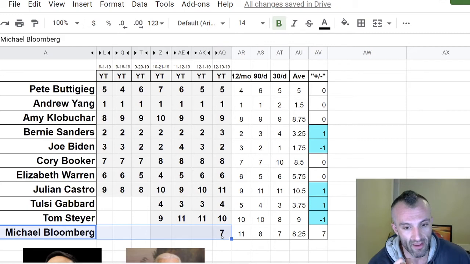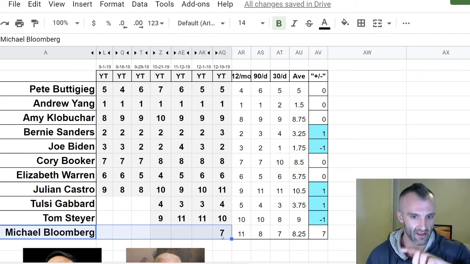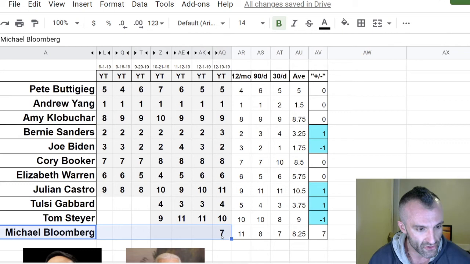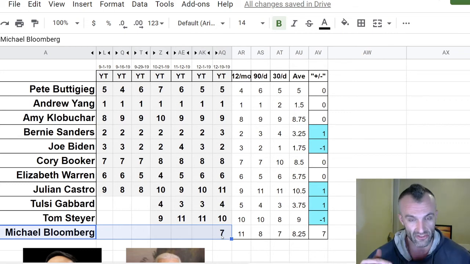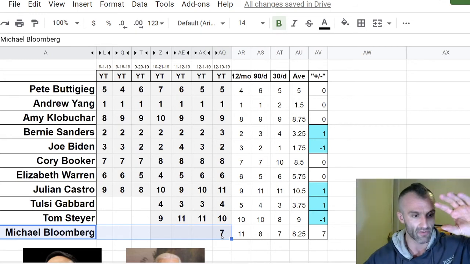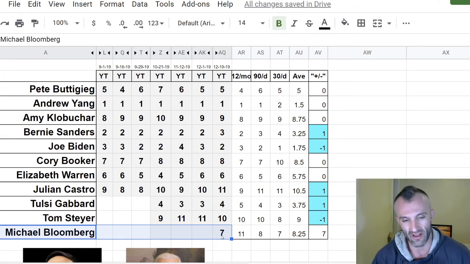So I don't know if he's just going to sit at the very, you basically have 2 groups. You have the top 5 or 6 people, which are Pete, Andrew, Bernie, Joe, Elizabeth, and Tulsi. So you have those top 6, and then there's everybody else. And everybody else is off by such a big margin that in some of the rankings that we do, because we do these rankings to create our whole power ranking, if you want to go check that out on the channel, only in some areas do we have anybody else breaking into that top 6, and it doesn't carry across all of them.